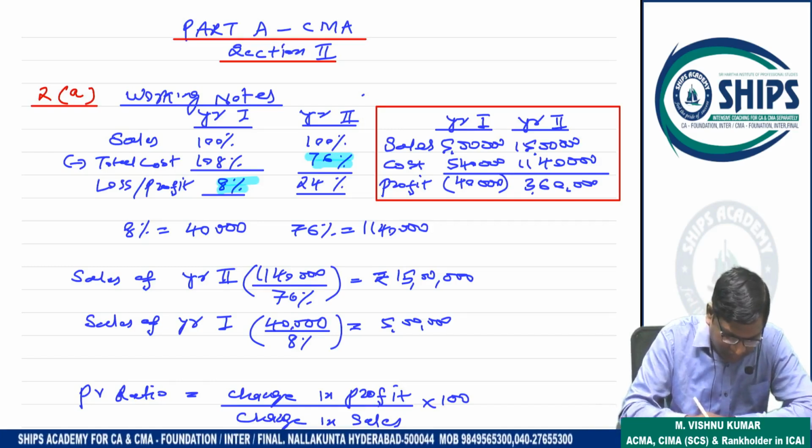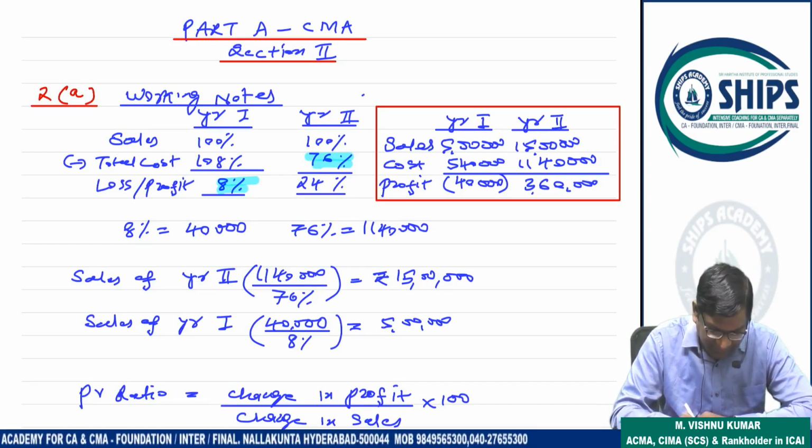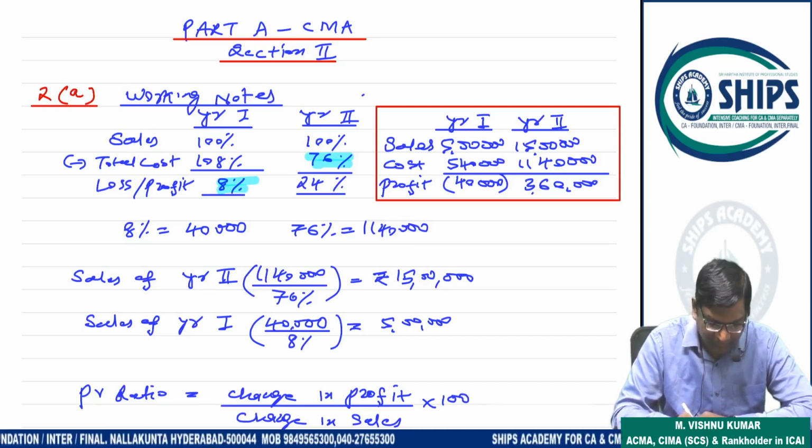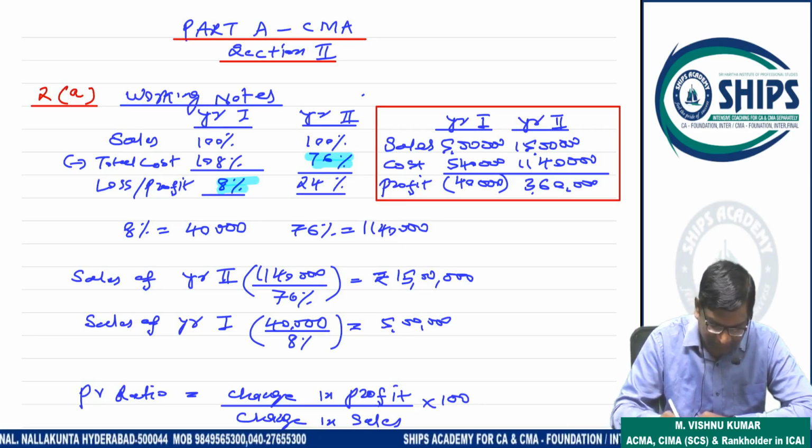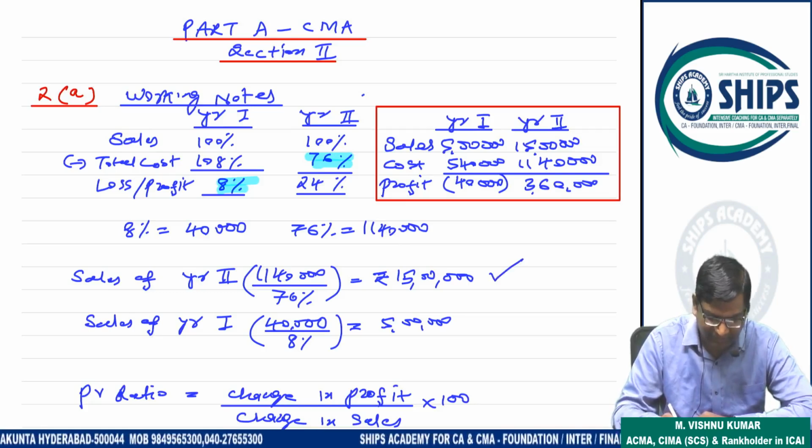So this is loss, 40,000. And 76% cost value is also given in the second year. So 76% cost value is 11,40,000. So 76% value is 1140. So what is 100% value? So 100% value is 15 lakhs.